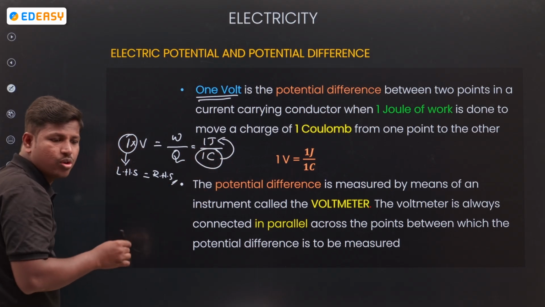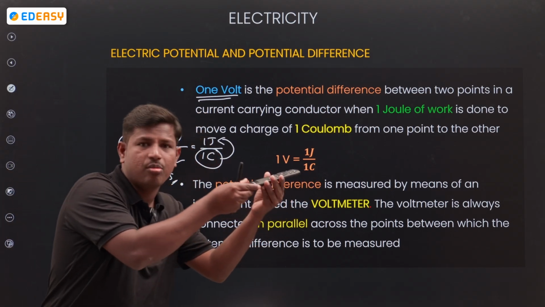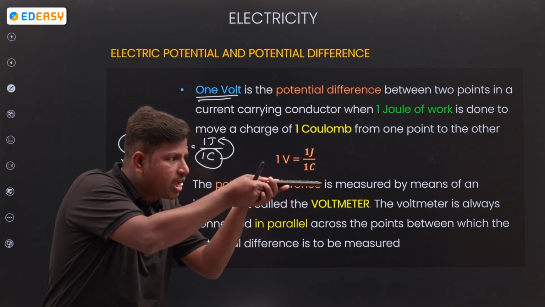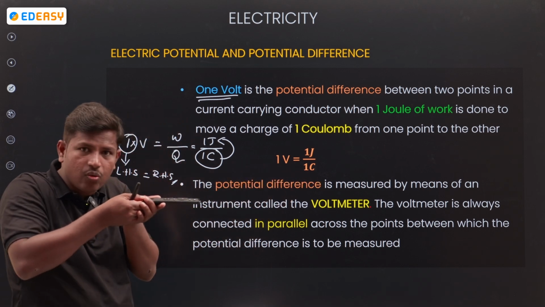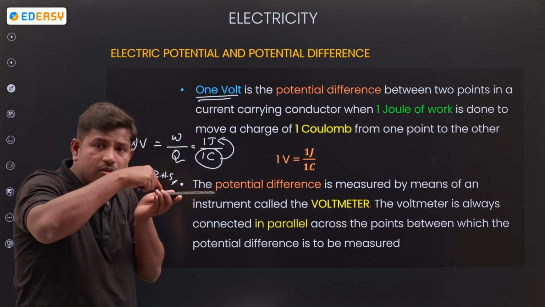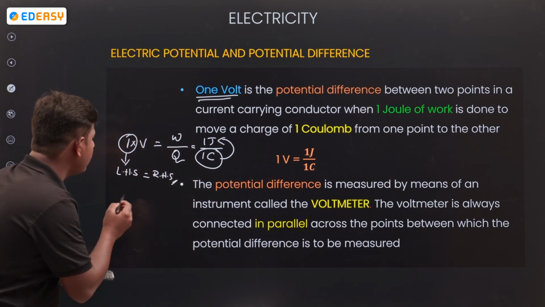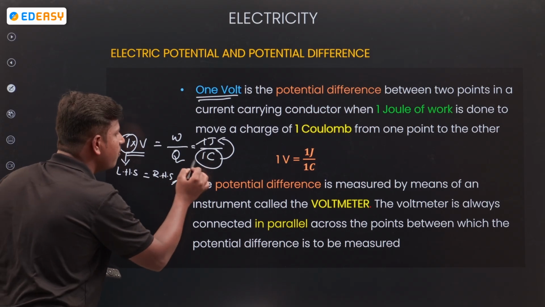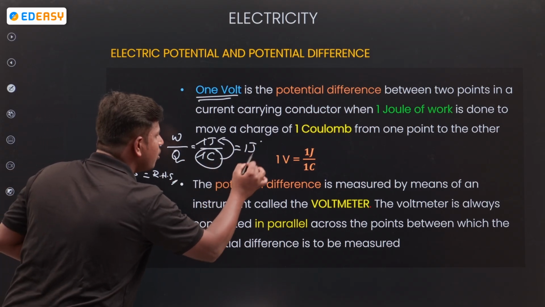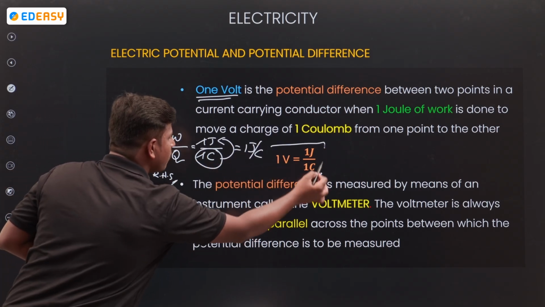For example, suppose this remote is 1 coulomb of charge. I am moving it, and on this 1 coulomb of charge I did 1 joule of work. That is called 1 volt. Simple, 1 by 1. 1 joule per 1 coulomb is called 1 volt.